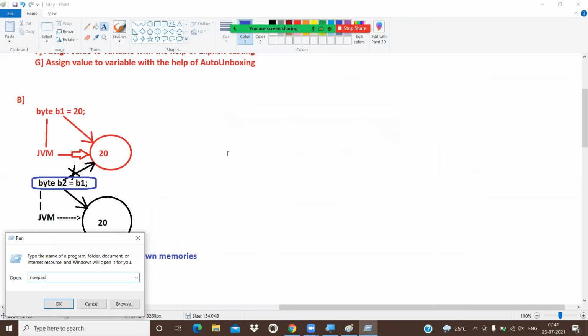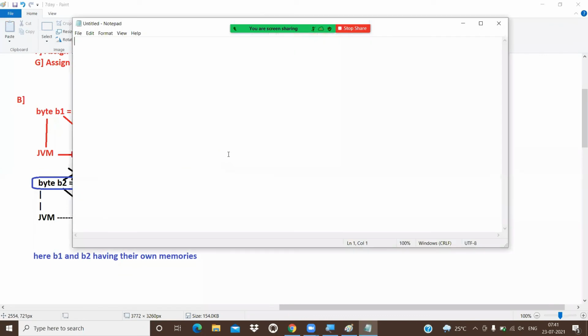So here I'm taking one notepad. Our intention is not a Java program right now. Our intention is to see whether B1 and B2 have their own memories or not. There is a class like Test, and there is a main method, public static void main(String...). Now here I'm writing some code: byte B1 equal to 10 and byte B2 equal to B1.